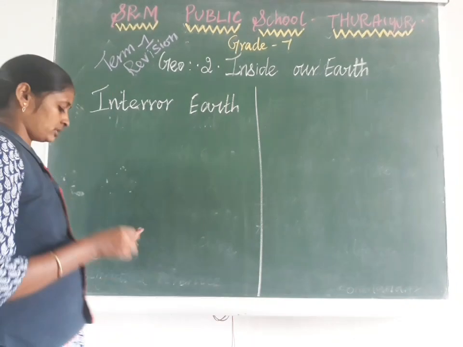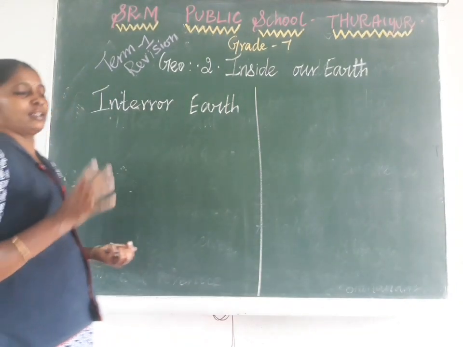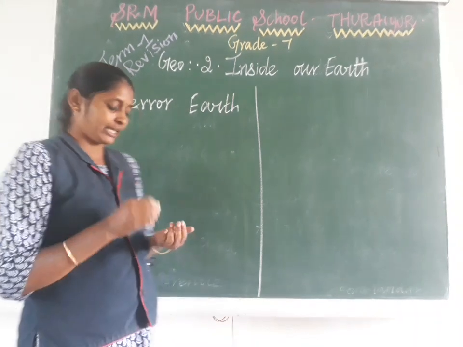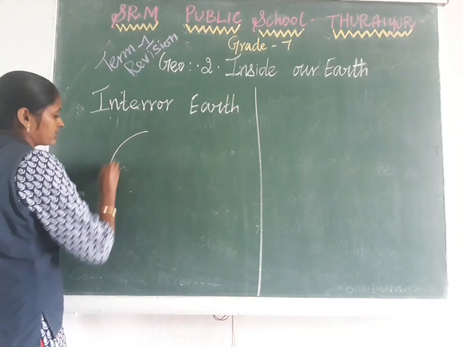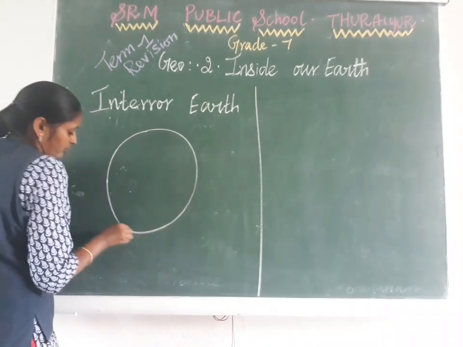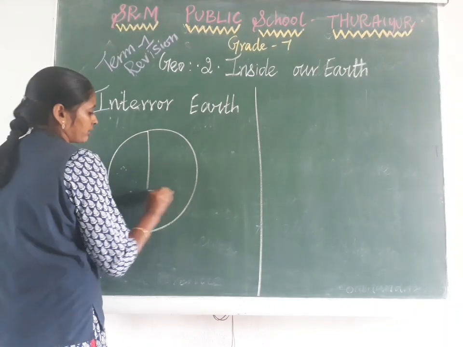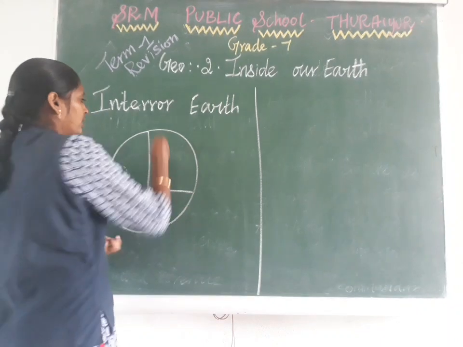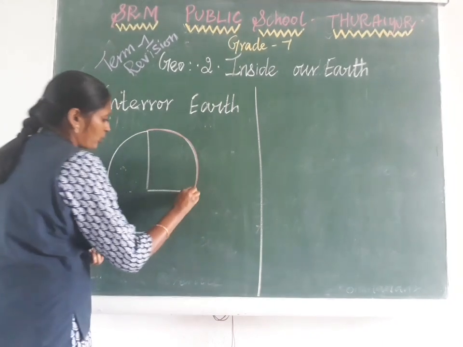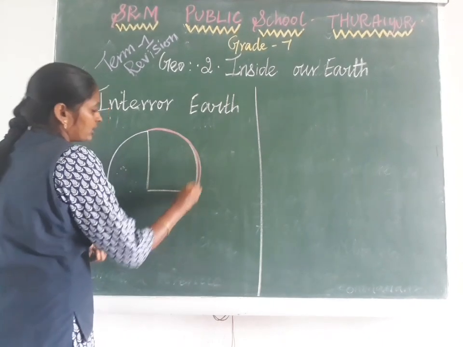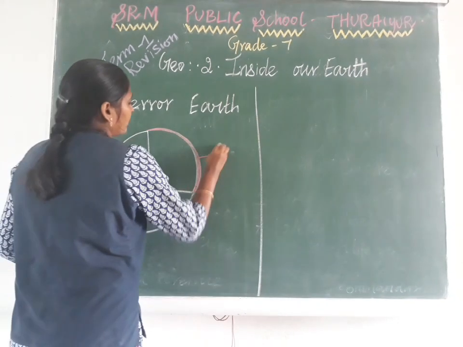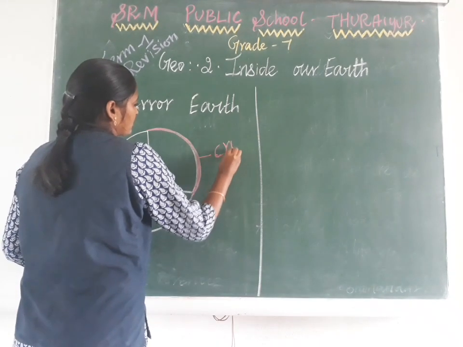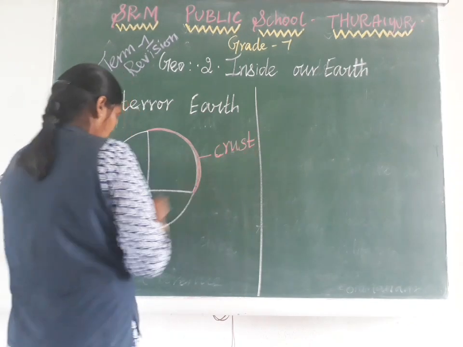So, interior of earth. Our earth has 3 different layers. Suppose this is the earth, we have 3 layers. The first, topmost layer of the earth is called the crust.